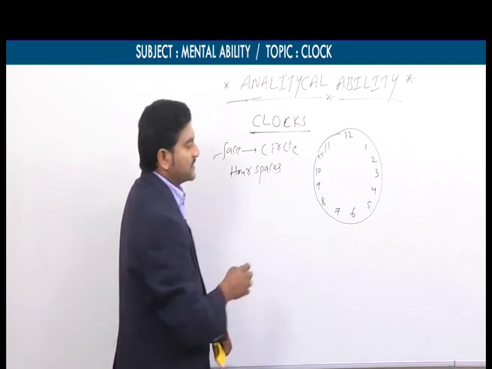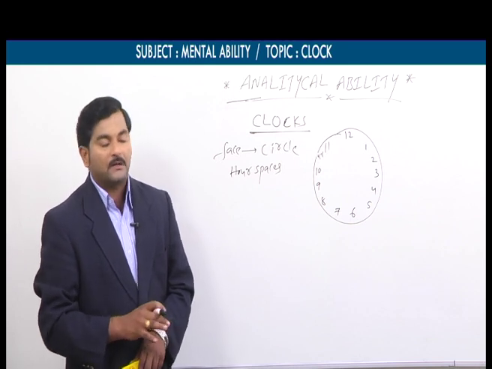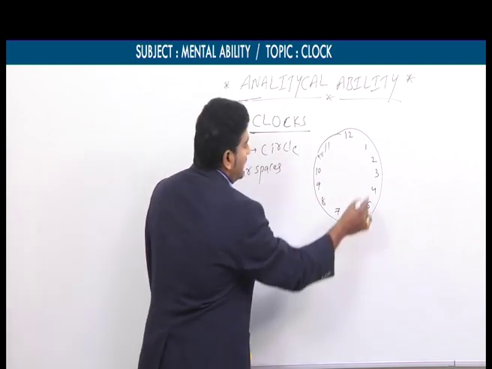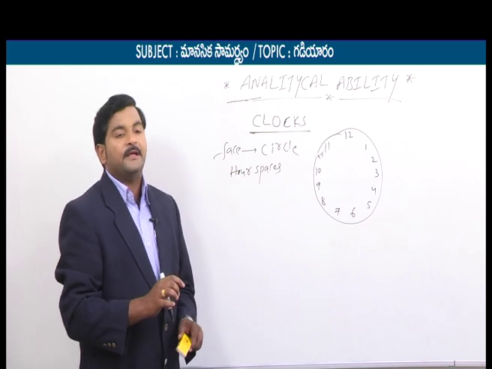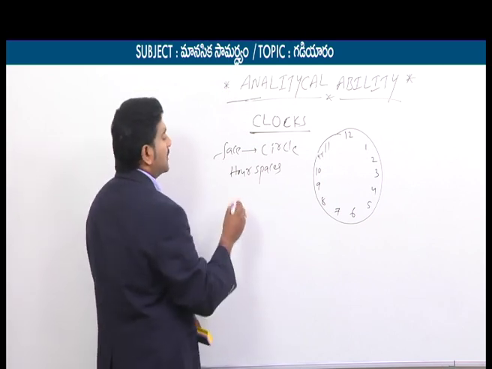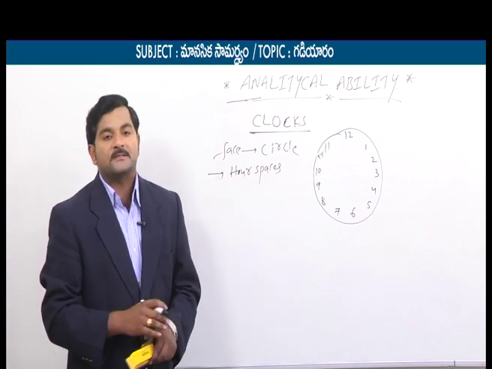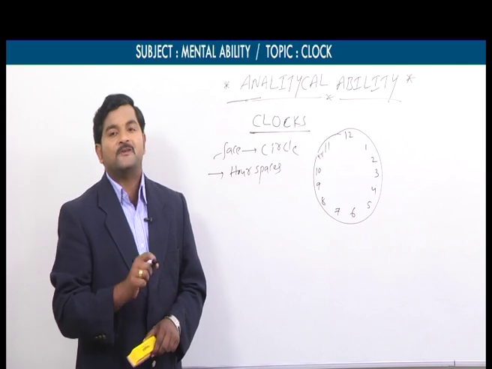I need to stress this point once again. The dial or the face of the clock is in the shape of the circle. This circle is divided into 12 big equal parts. All these 12 parts are called hour spaces. So what does it mean? Here clock is having 12 hour spaces.